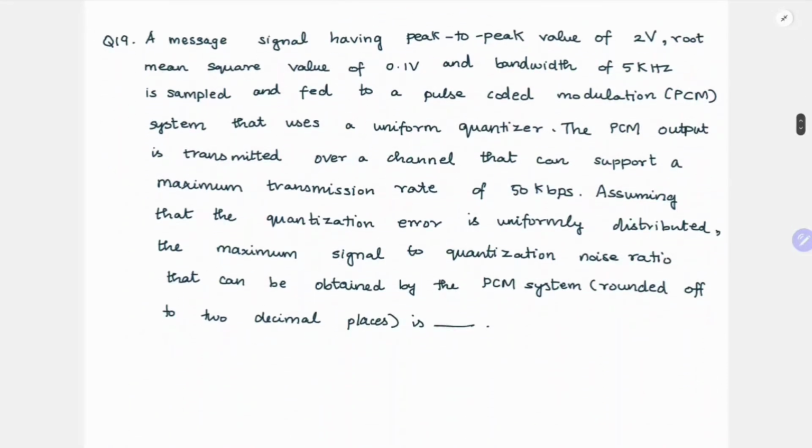A message signal having peak to peak value of 2 volt, root mean square value of 0.1 volt and bandwidth of 5 kHz is sampled and fed to a pulse coded modulation PCM system that uses a uniform quantizer. The PCM output is transmitted over a channel that can support a maximum transmission rate of 50 kilobyte per second. Assuming that the quantization error is uniformly distributed, the maximum signal to quantization noise ratio that can be obtained by the PCM system is dash.